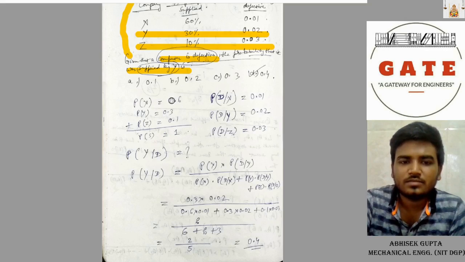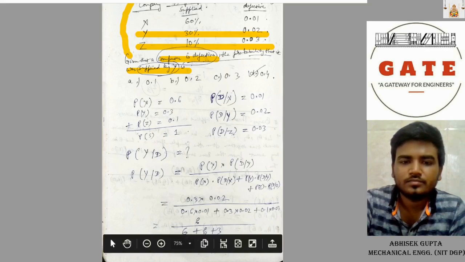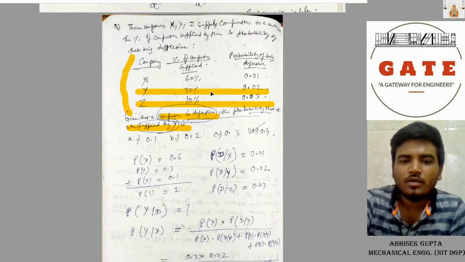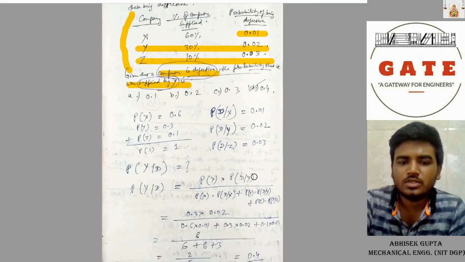P of X is given, P of Y is given, P of Z is 0.1, the sample space is 1, which we get by adding all these. P of D given it comes from X is 0.01, from Y is 0.02, from Z is 0.03.